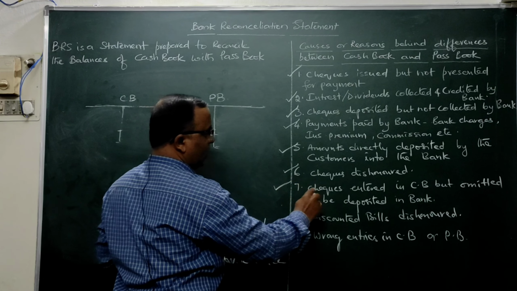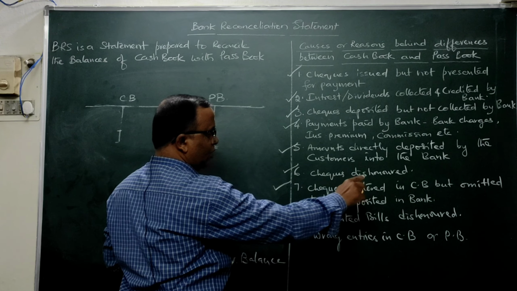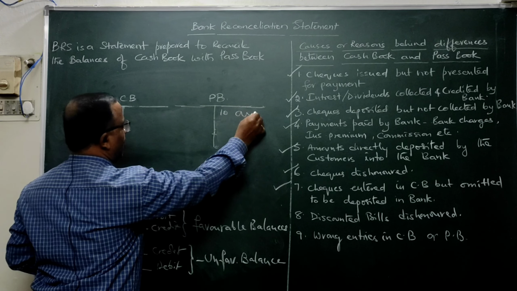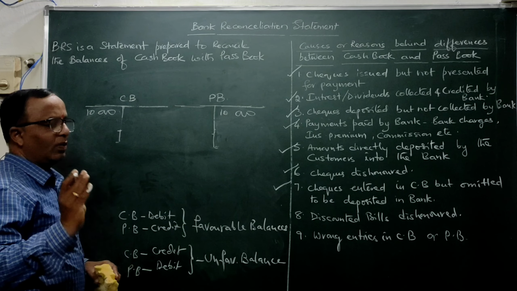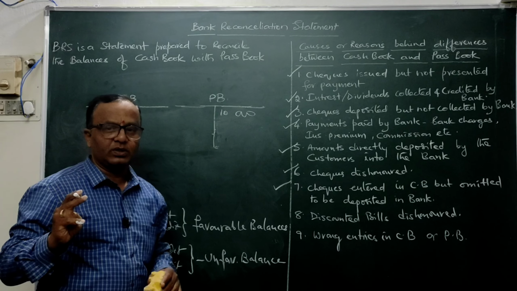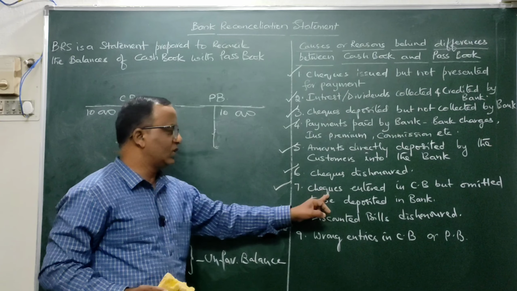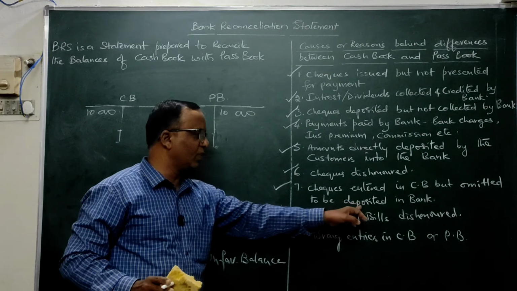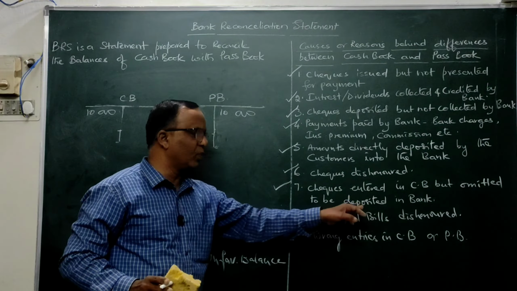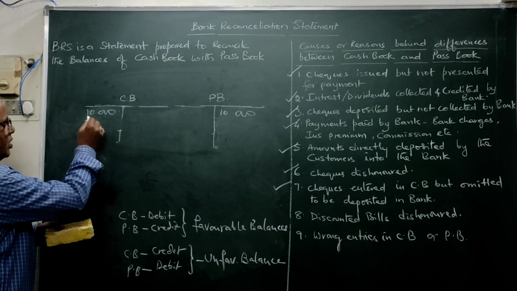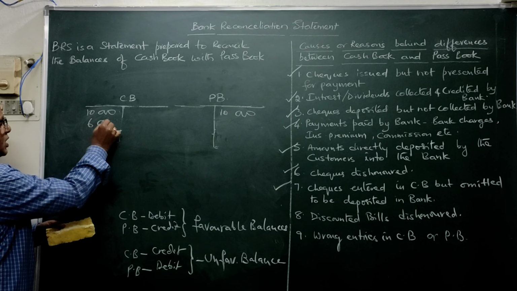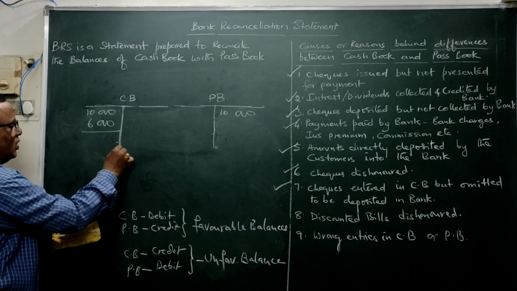See next one, checks entered in the cash book but omitted to be deposited into bank. Let's take some 10,000 rupees as minimum balance. 10,000 you are having in your account. Now you got one particular check of some 5,000 rupees. See what it says: checks entered in the cash book but omitted to be deposited. That check which you are supposed to deposit in the bank, you thought of depositing and in the cash book you have recorded just like 6,000 worth the check. When you have deposited, in the cash book you will debit it.